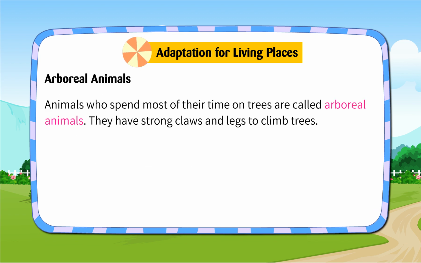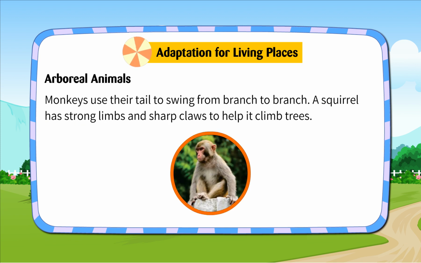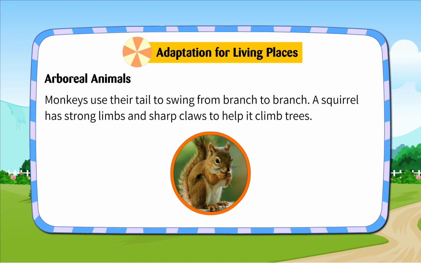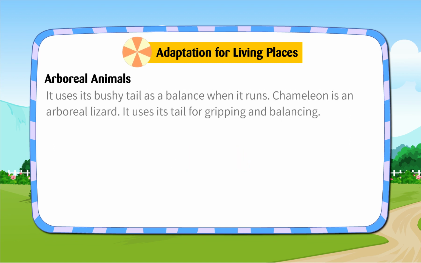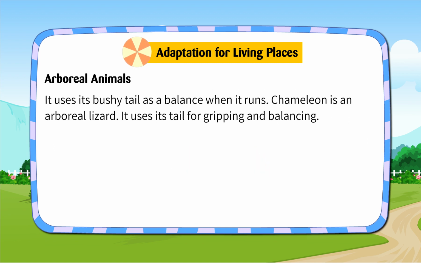Arboreal animals. Animals who spend most of their time on trees are called arboreal animals. They have strong claws and legs to climb trees. Monkeys use their tail to swing from branch to branch. A squirrel has strong limbs and sharp claws to help it climb trees. It uses its bushy tail as a balance when it runs. Chameleon is an arboreal lizard. It uses its tail for gripping and balancing.